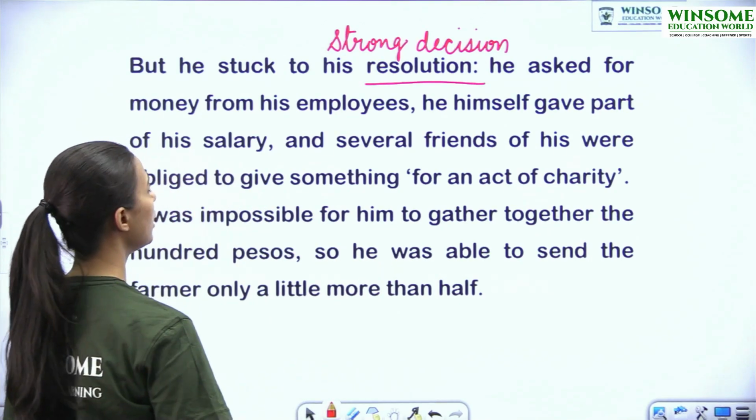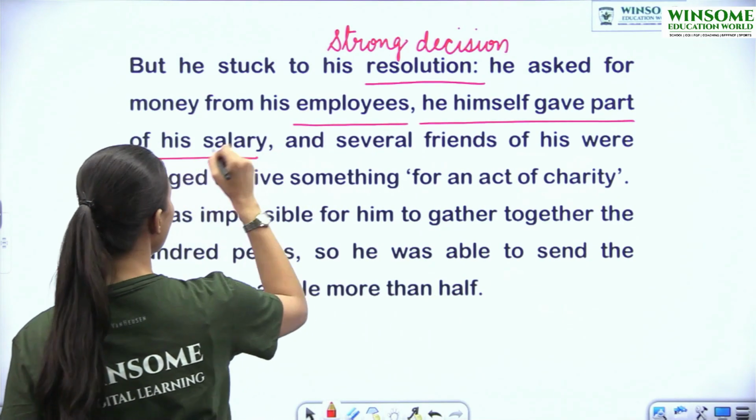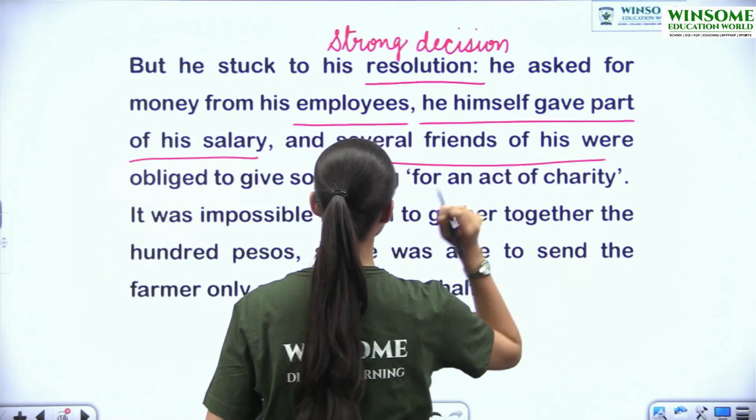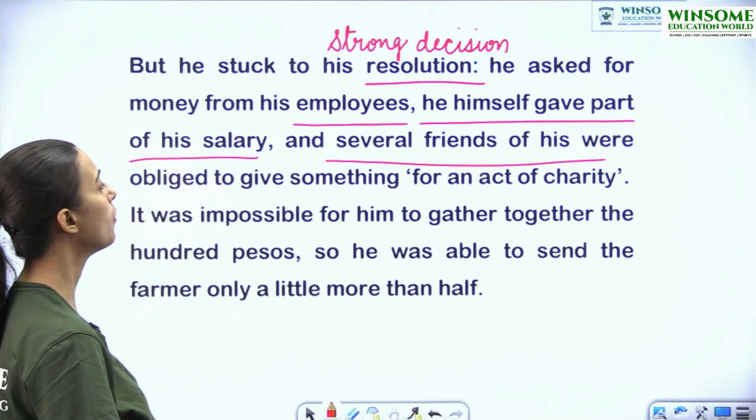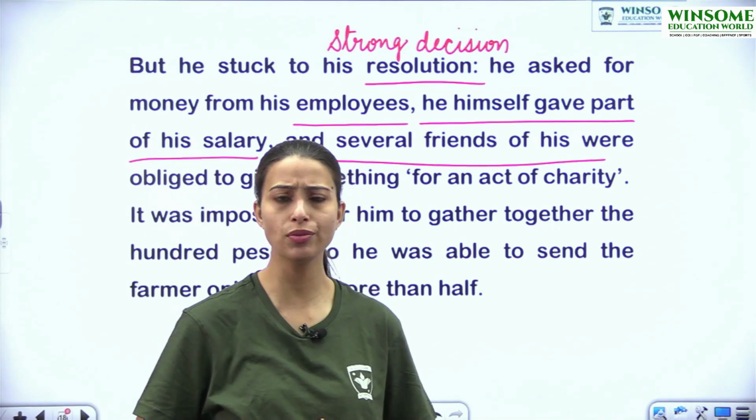He asked for money from his employees. He himself gave part of his salary, and several friends of his were obliged to give something for an act of charity. So how did they contribute the money?